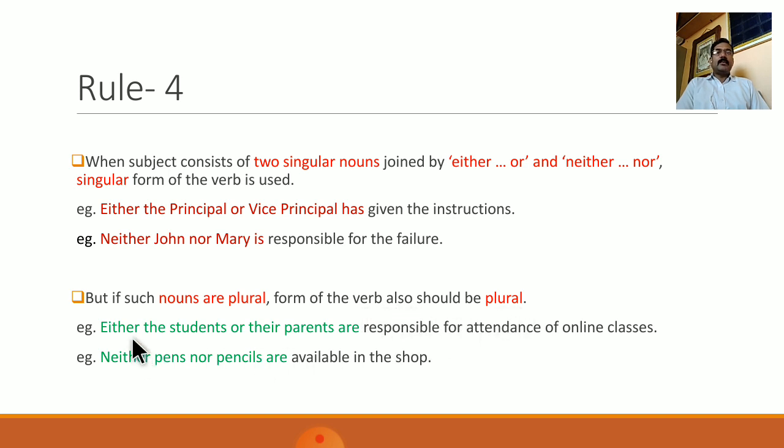So let us see an example. Either the students or their parents are responsible for attendance of online classes. So here the students and their parents are the two different nouns which are in plural forms connected by either or. Therefore, the verb that is used also is plural. Neither pens nor pencils are available in the shop. So here also pens and pencils are two plural nouns connected by neither nor. Therefore, plural form of the verb are is used.